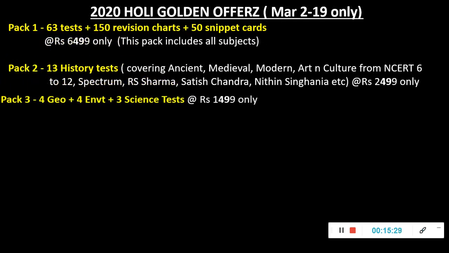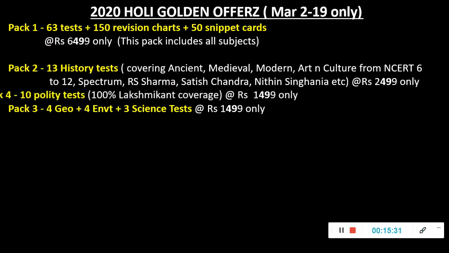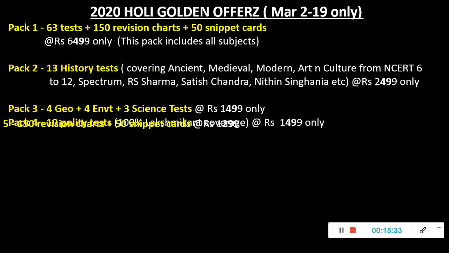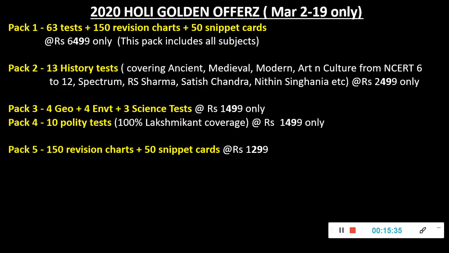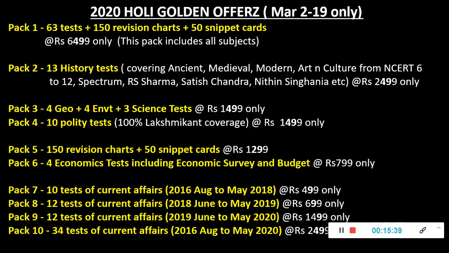Pack 2 is history, pack 3 is geography, environment and science, pack 4 is polity, pack 5 is only the revision charts and snippet cards, because we have been getting huge demand for that also. Then pack 6 is the economic subject test, including the economic survey and budget. So 4 tests will be there. Then 7, 8, 9, 10, if you see, it's current affairs. Pack 10 is actually a combination of 7, 8 and 9.